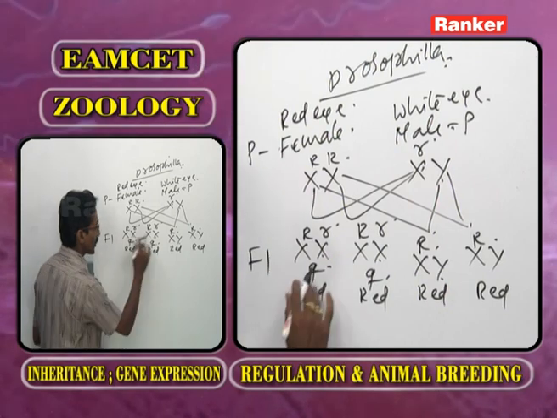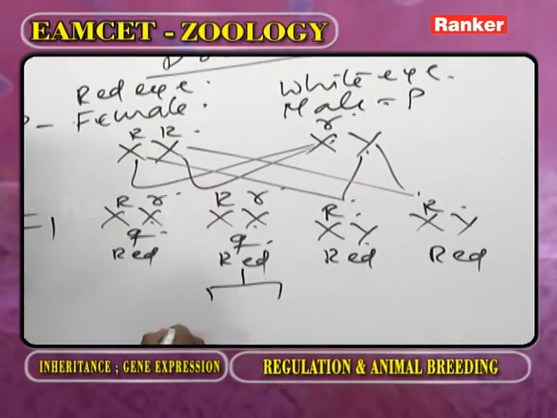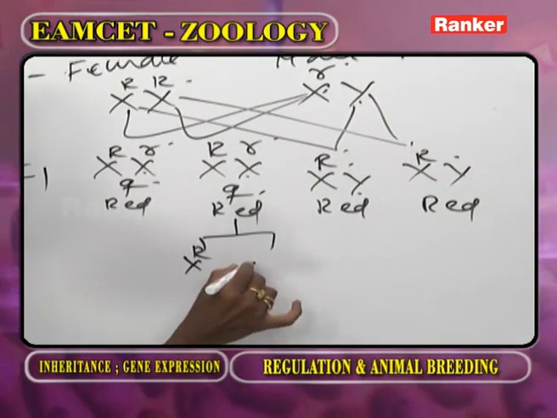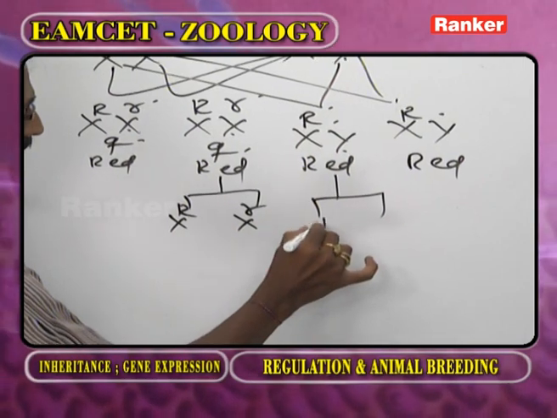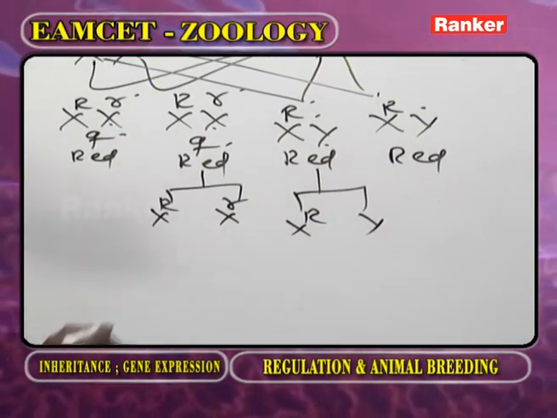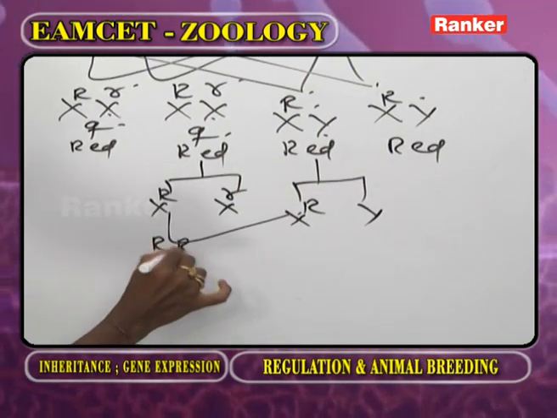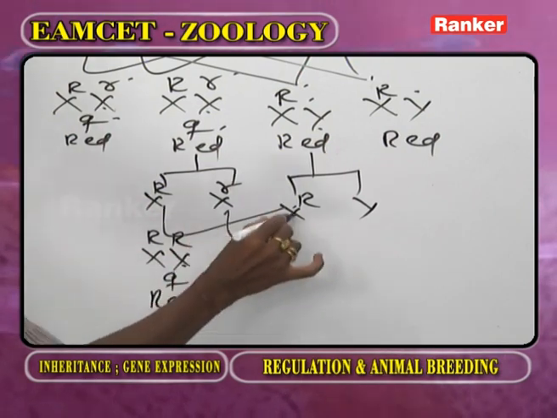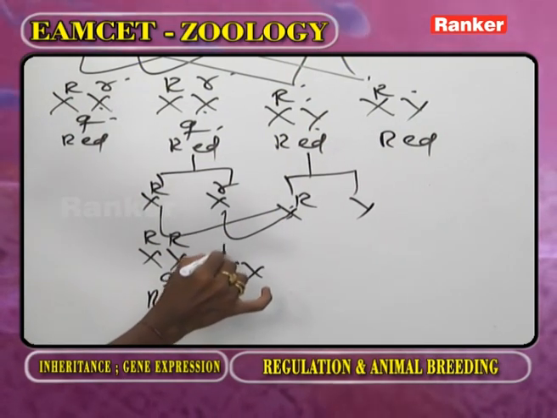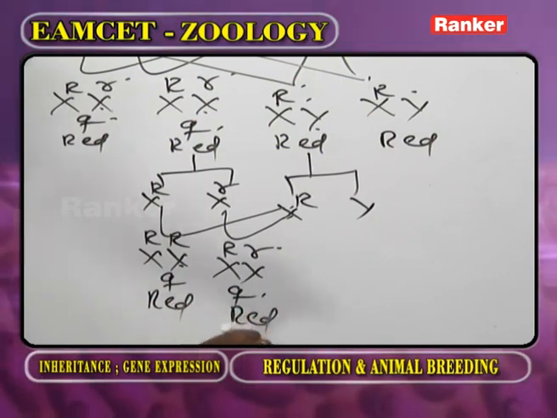Now you take any two. We are getting X R X r and X R Y. Go for the cross. X R X R is the female, red eye. And this is X R X r, female, red eye.